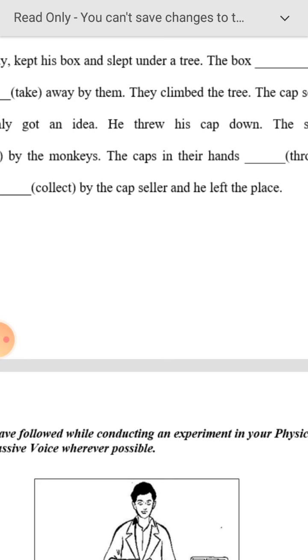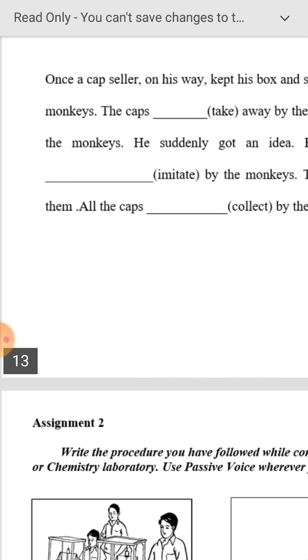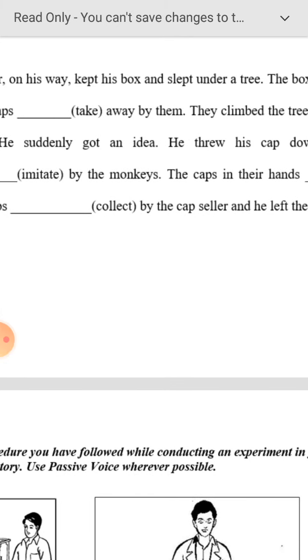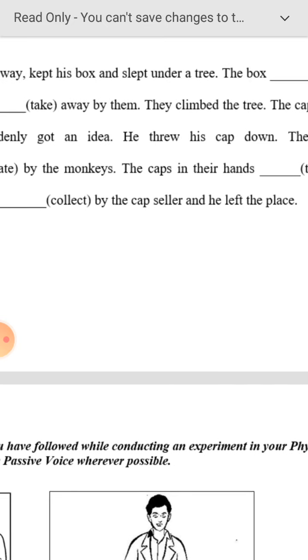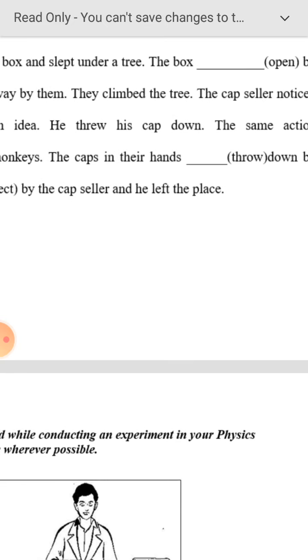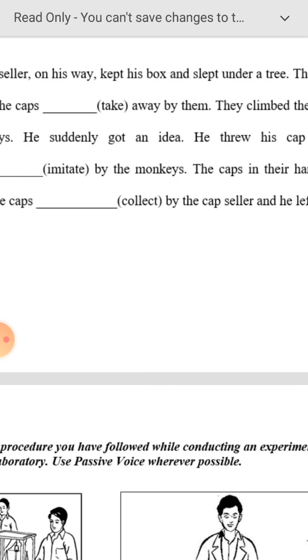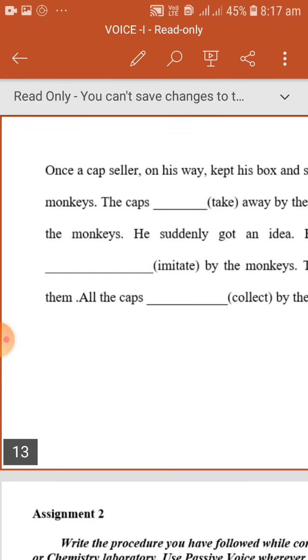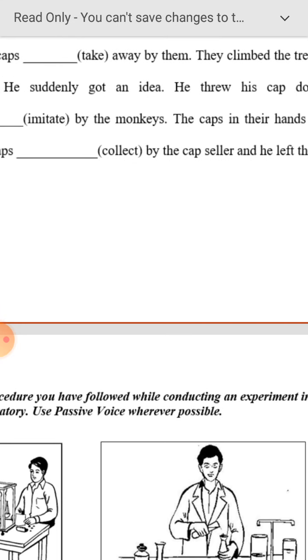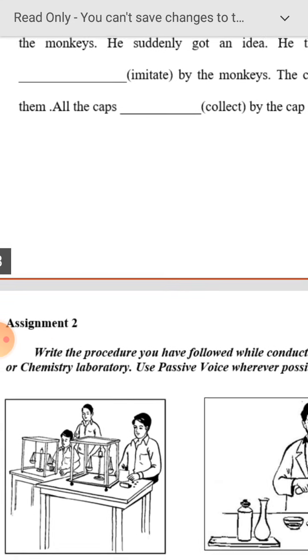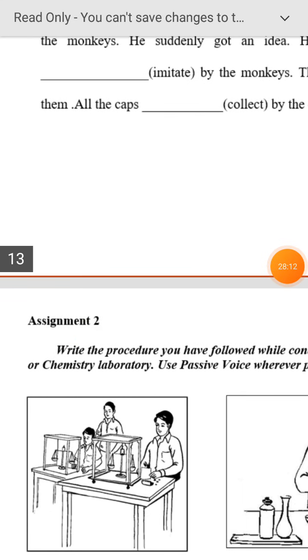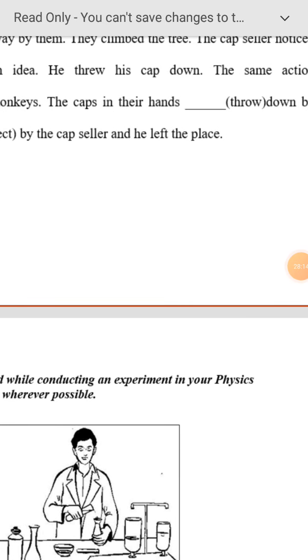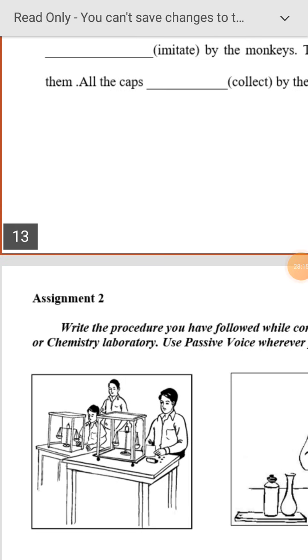Simple past tense. Was opened, were taken, caps were taken. Were is used here because caps is a plural form. The caps in their hands were thrown. The action was imitated. All the caps, plural again, so were collected by. All the caps were collected by the cap seller and he left the place.